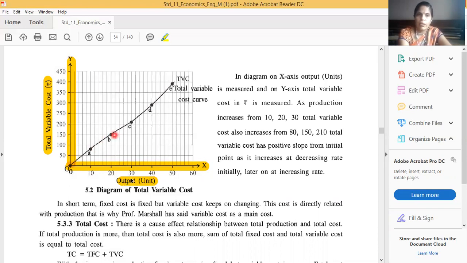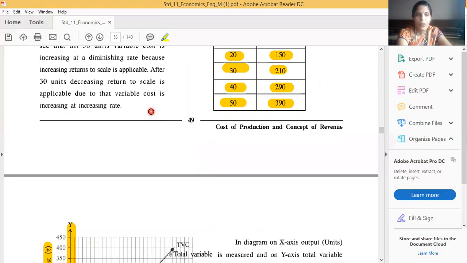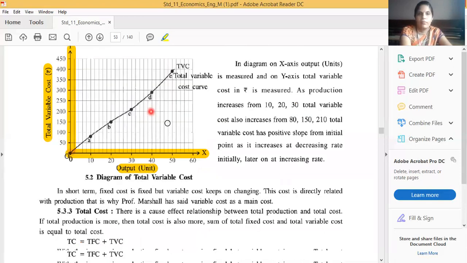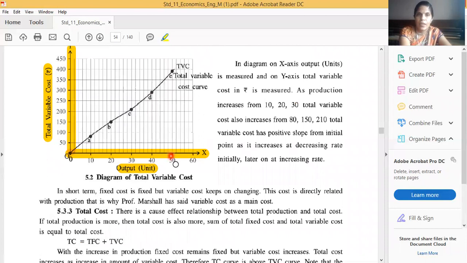Third, when the producer increases production from 20 to 30, the production cost is 210. Then again production increases from 30 to 40, and the cost increases to 290. Okay, in the table you can check, it is 290. Then when production increases from 40 to 50, its cost is 390.